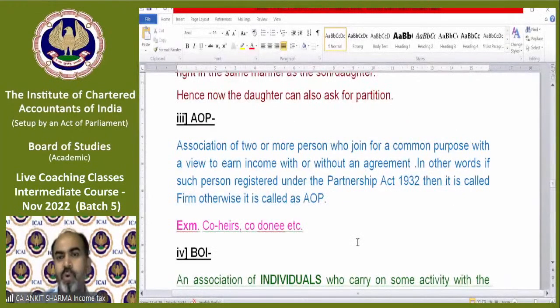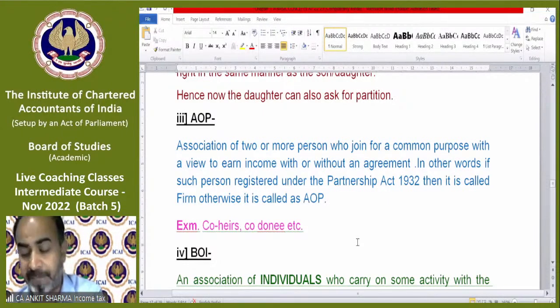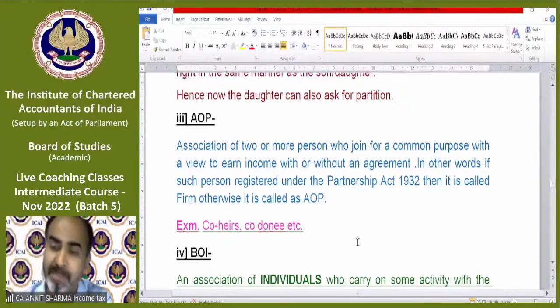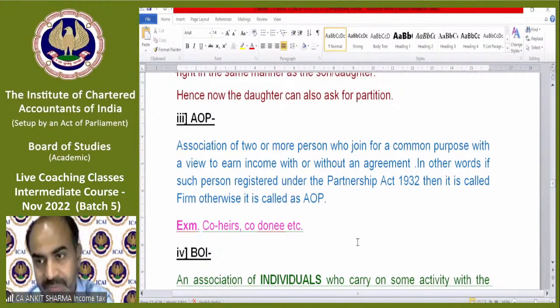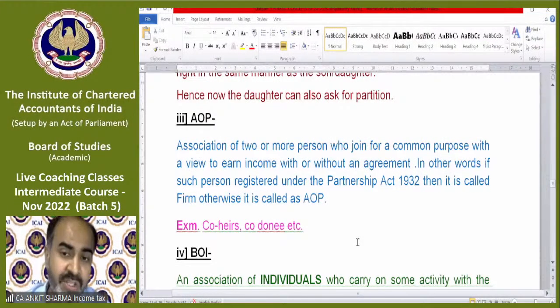Association of two or more persons who join for a common purpose with a view to an income, with or without an agreement. So either you can make an agreement or you are not making an agreement, but it should be a registered agreement. If it is a registered agreement, then it might be an LLP or company or a partnership firm, depending upon where you get that registered. But if it is not registered, it will be called an AOP. In other words, if such persons are registered under the Partnership Act 1932, then it is called a firm. Otherwise, it is called an AOP. For example, co-heirs, co-donees, etc.